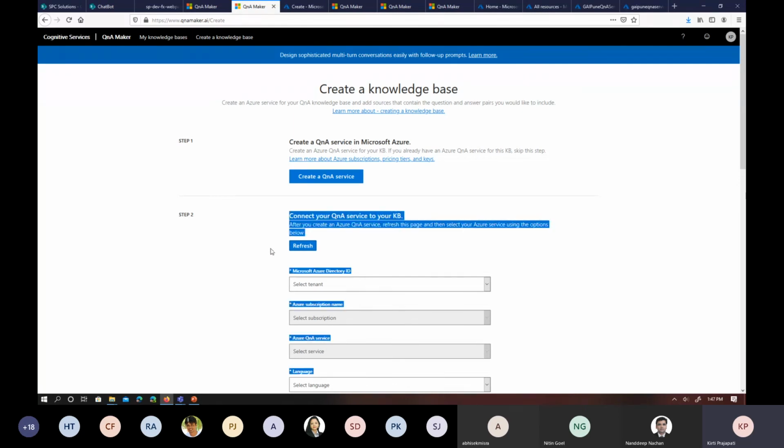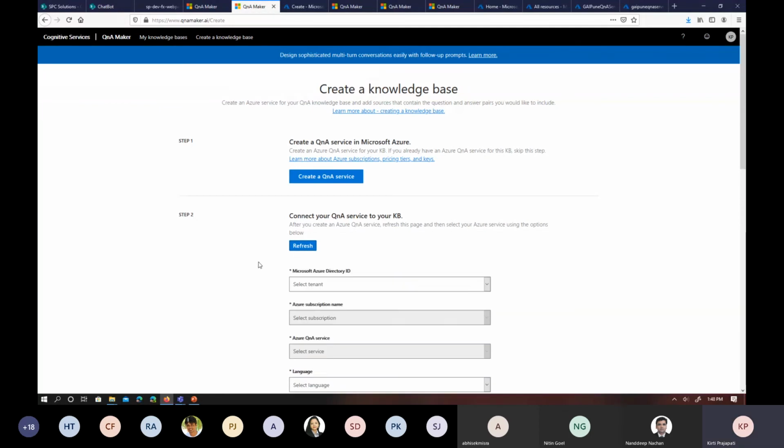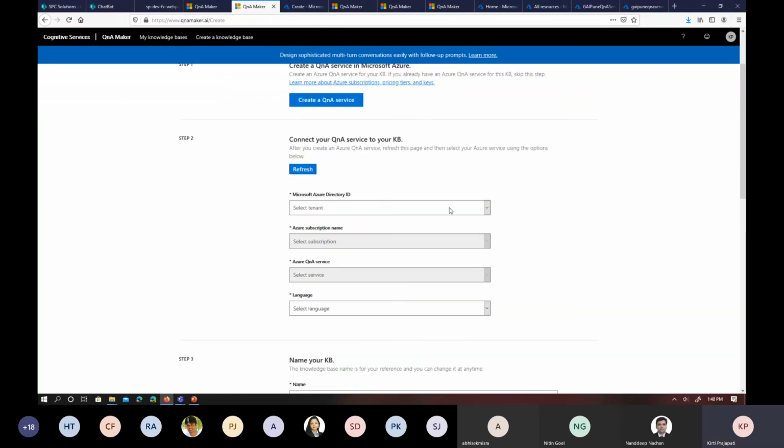Now we are talking about step two. In step two, you just need to click on the refresh button. It will allow you to connect with your tenant, then the available services, the QnA Maker service which we created in step one. So once I refresh this, it will load all the information. From here, you have to select which tenant you are working on. So I'm working with SPC Solutions.